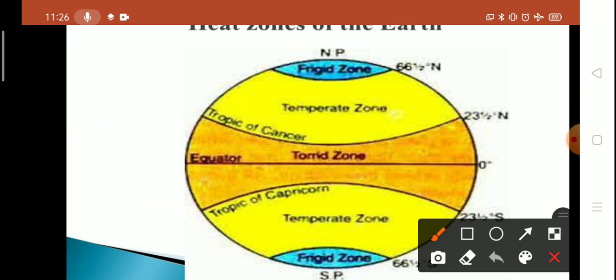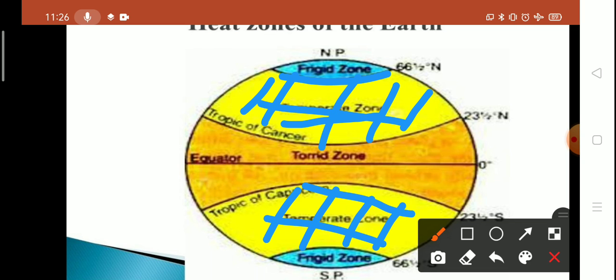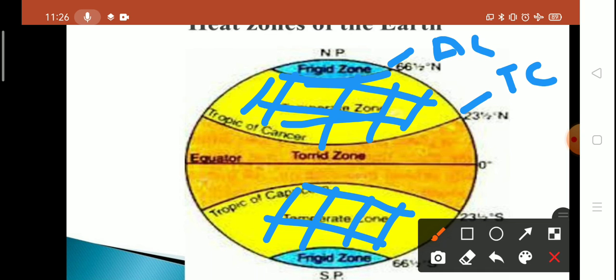Next is the temperate zone. The temperate zone lies between the Tropic of Cancer and the Arctic Circle, from 23.5 to 66.5 degrees north.